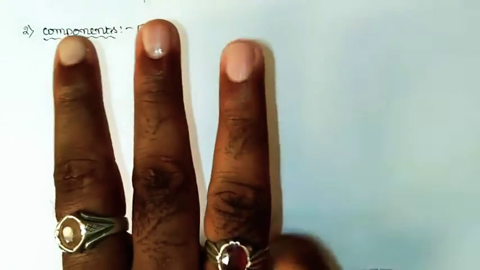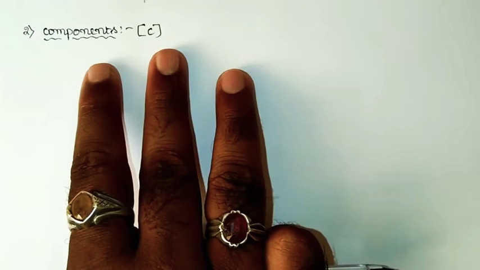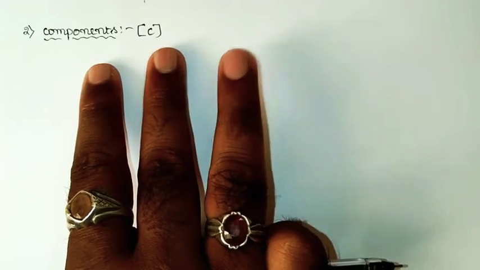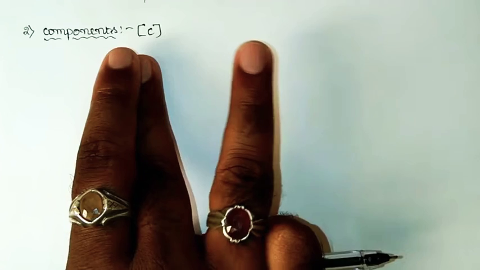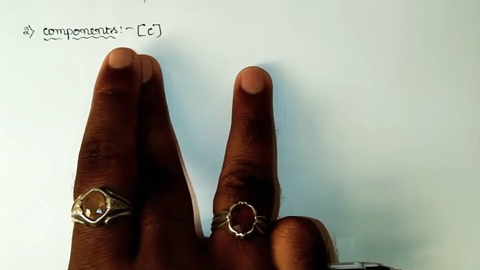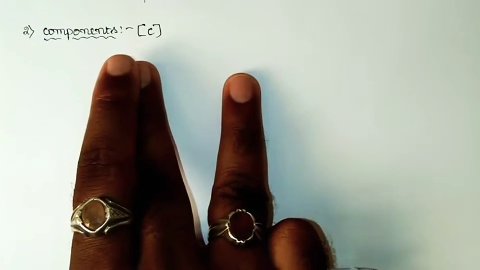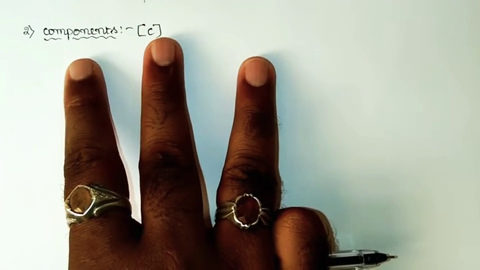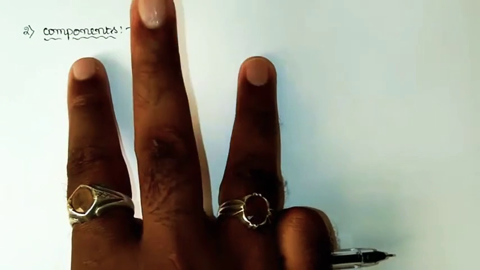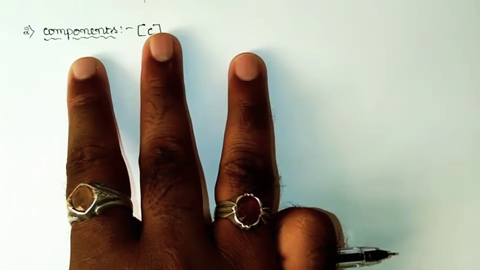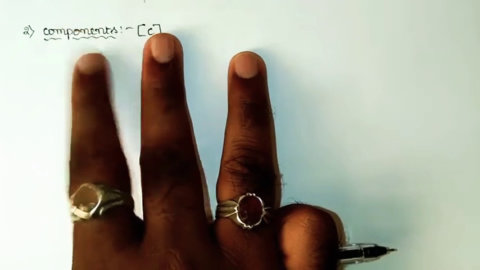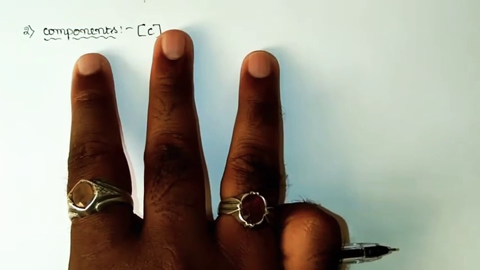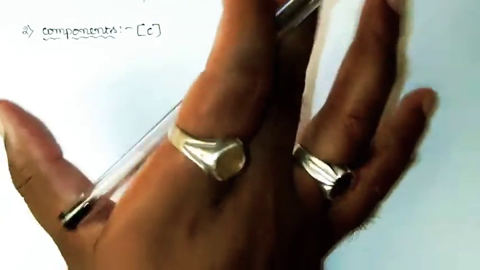Let us say we have 3 constituents at the state of equilibrium. If the chemical composition of the first 2 constituents is the same and the third constituent is different, then we say it is a 2-component system. If we have 3 constituents at the state of equilibrium and the chemical compositions of all the 3 constituents are completely different from each other, then the number of components equals 3. That means the components are noticed just based on the composition.